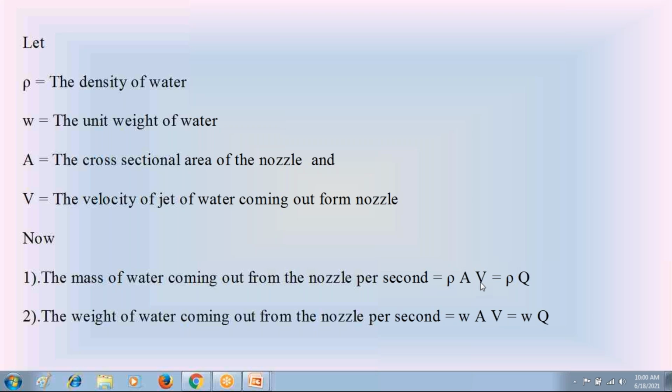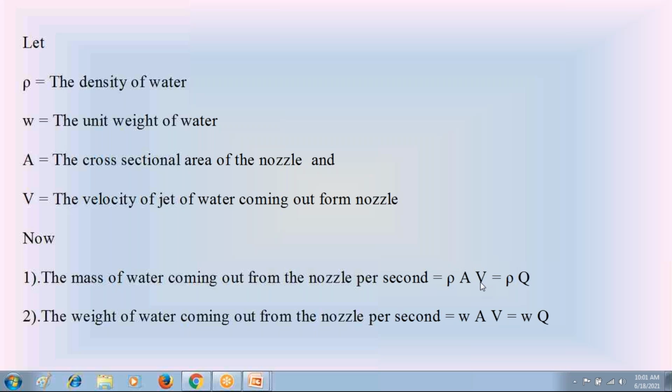So if rho is the density of water, A is the area of water jet, V is the velocity of water jet, the mass of water jet coming out from the nozzle per second is equal to rho A into V. Similarly, the weight of water jet coming out from the nozzle per second, that is per unit time, is equal to small w into A into V. Small w is the unit weight of water. That is also equal to small w into discharge Q.